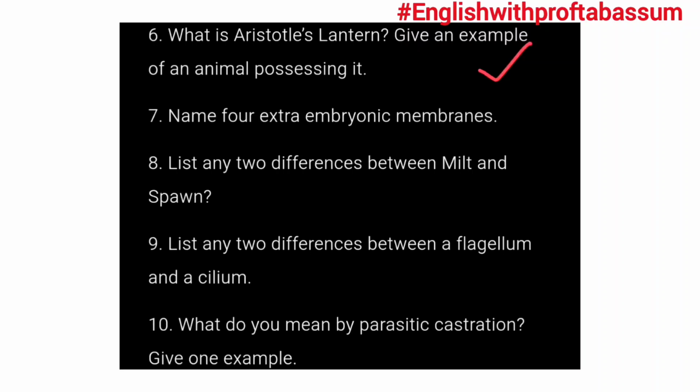Name 4 extra embryonic membranes. List any two differences between milt and spawn. List any two differences between flagellum and cilium. What do you mean by parasitic castration?